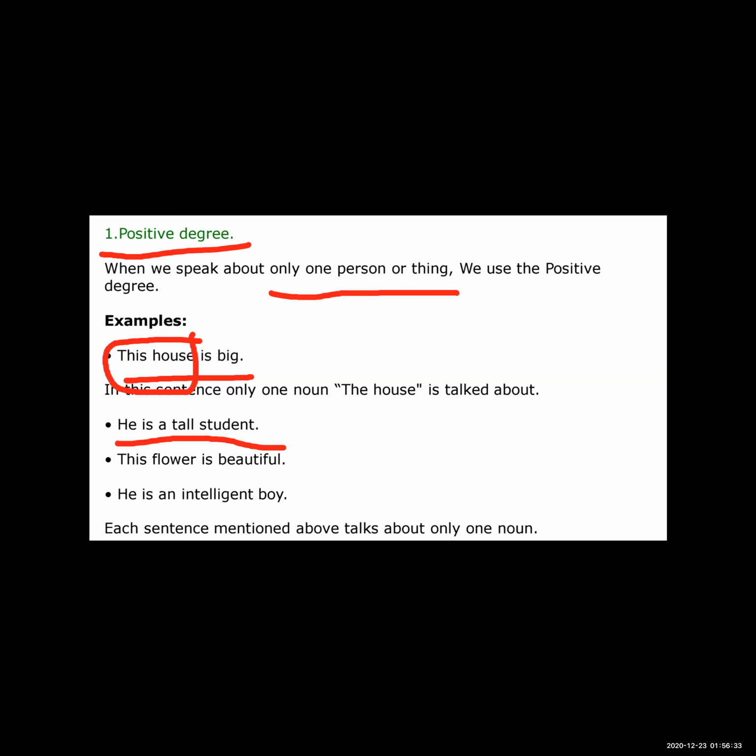Which is the noun over here? Noun is flower. Okay, and how is the flower? That is beautiful. Okay, so beautiful is a positive degree word. Okay, now next one is he is an intelligent boy. Okay, here is also only one noun, means see here all the sentences which I gave you: this house is big, he is a tall student, this flower is beautiful, he is an intelligent boy.